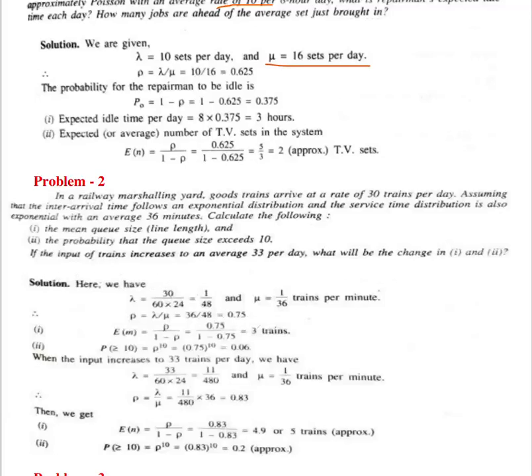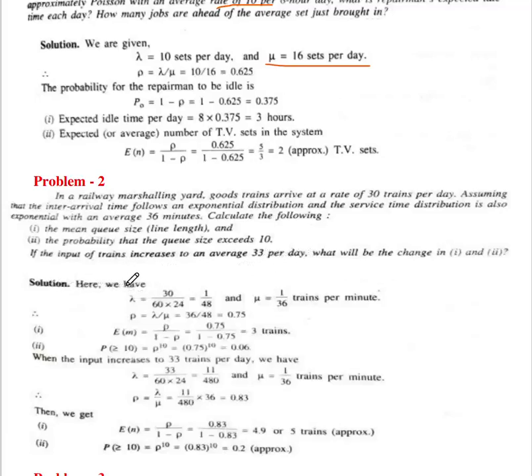Second example, in a railway marshalling yard, goods trains arrive at a rate of 30 trains per day, assuming that the inter-arrival time follows the exponential distribution, and the service time distribution is also exponential with an average 36 minutes. Calculate the following. The first, the mean queue size and the probability that the queue size exceeds 10.